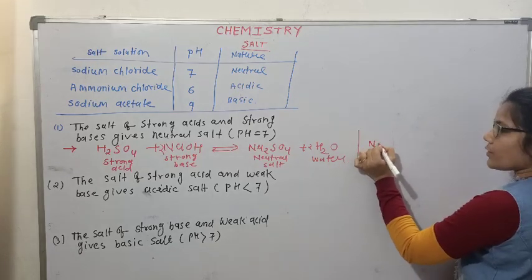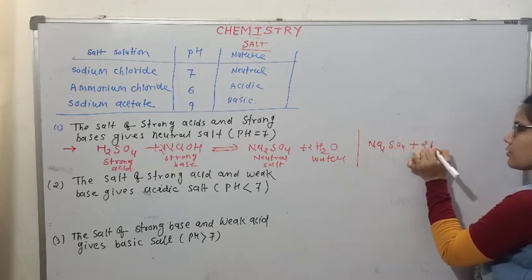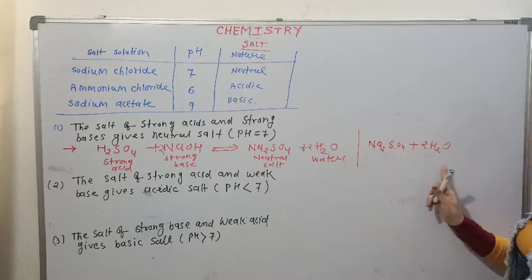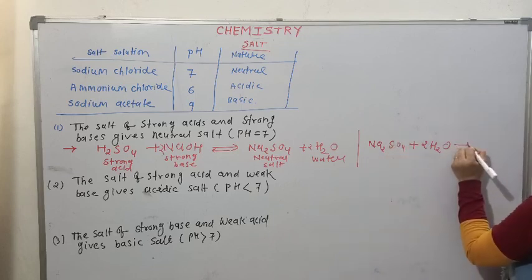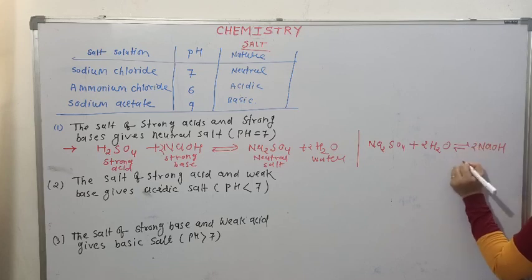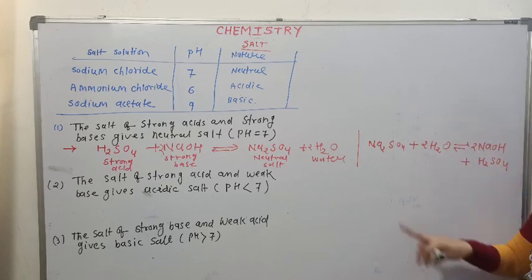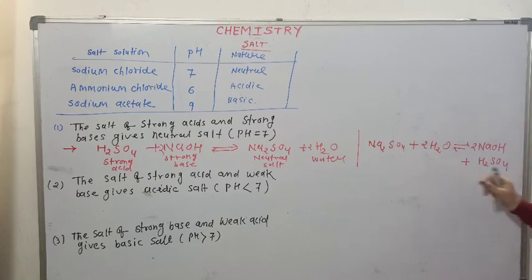So when sodium sulfate Na2SO4 is hydrolyzed, meaning the reverse reaction, then it gives strong base NaOH and strong acid H2SO4. So during hydrolysis, sodium sulfate gives strong acid and strong base. That is why this is considered a neutral salt.